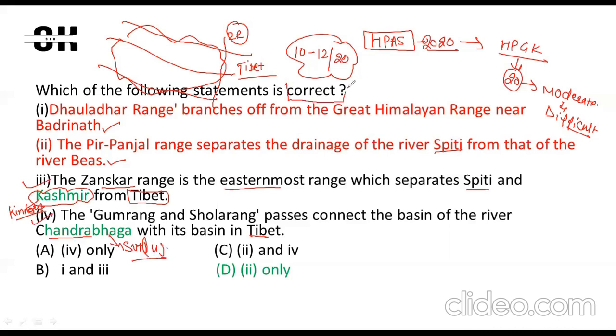The question is asking about the correct statement. So the right answer here is none, because 1 and 2 are the true statements, and there is no option with only 1 and 2. Okay, this is the D option. D option is the right answer because there is no option where only one statement is right. So two statements are right.